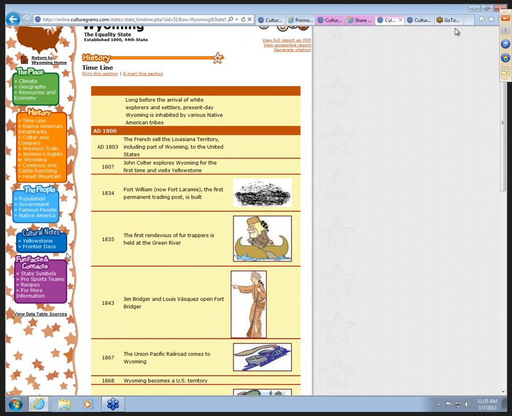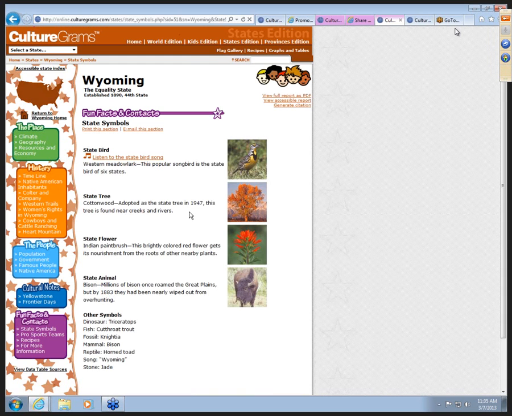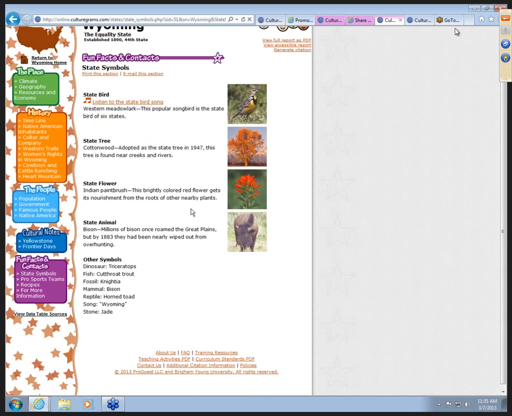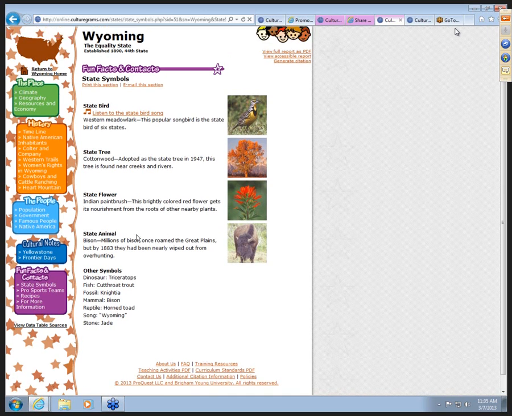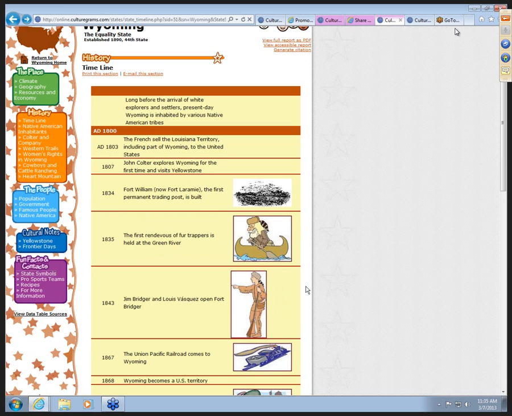One of the things that they've added for the states are the state symbols here on the left-hand side. That's where you can find out about each state's state bird, state tree, state flower, state animal, and notice if they have other symbols, those are listed as well. They've added their state bird song audio files so kids can learn to identify them, so that's a nice addition on the state symbols, that state bird audio file.